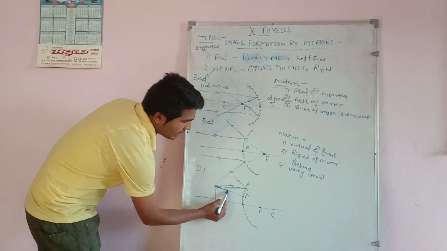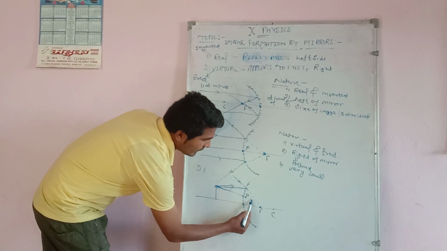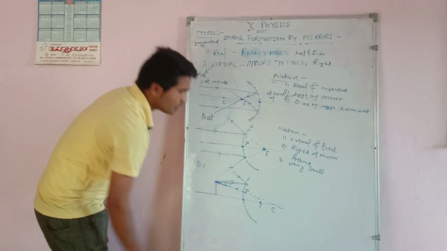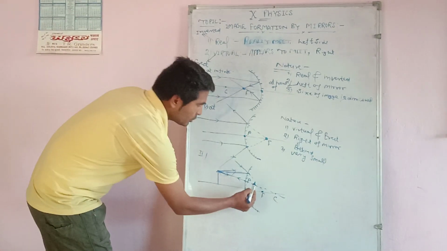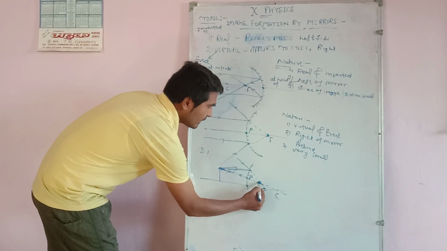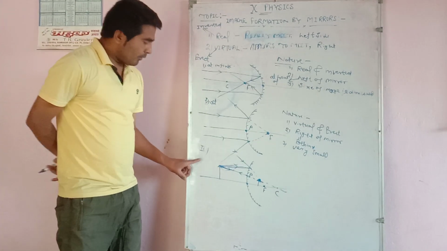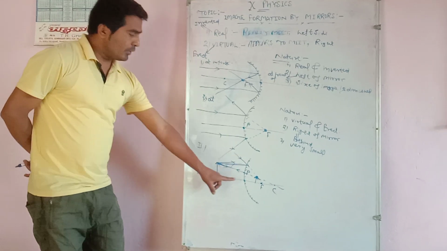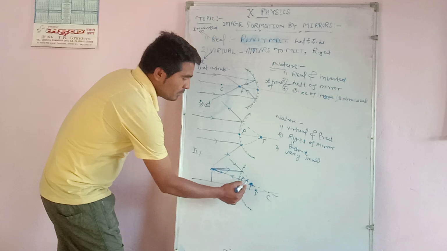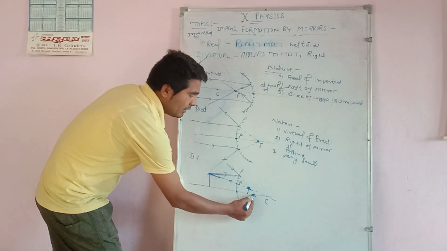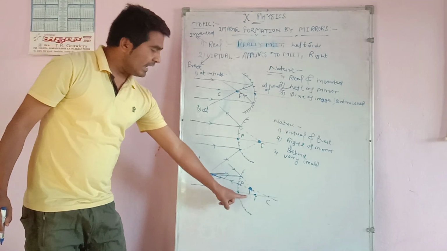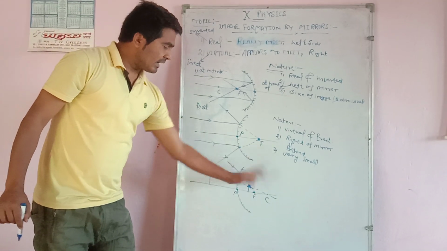This is the direction of center of curvature, and after reflection, light rays appear to come from the center of curvature again. So here the point of meeting is this. In case of a convex mirror, wherever we put our object from the pole, the image formed by the object is between focus and pole.